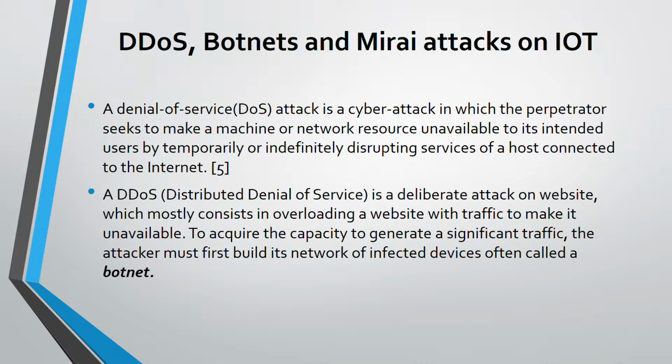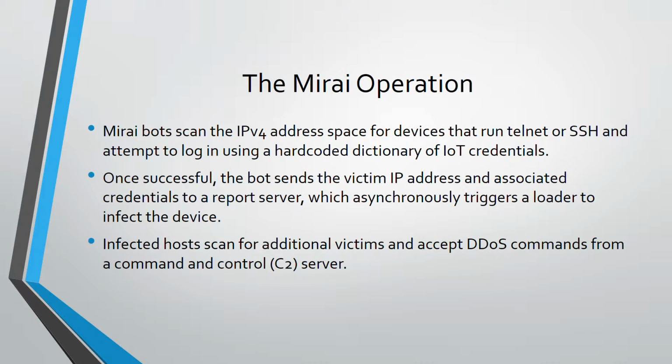Now let us go through some of the attacks prevalent in the IoT network: DDoS, botnets, and Mirai attacks. A denial of service is a cyber attack in which the perpetrator seeks to make a machine or network resource unavailable, so the users are not able to use these devices. A DDoS, or distributed denial of service, is a deliberate attack on a website which mostly consists of overloading a website with traffic to make it unavailable. To acquire the capacity to generate such significant traffic, the attacker must first build a network of infected IoT devices called a botnet. The Mirai attack was one such attack which shook the IoT world.